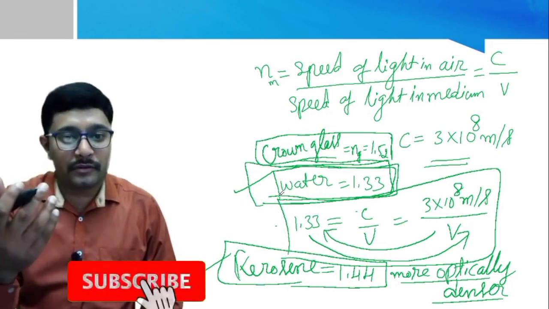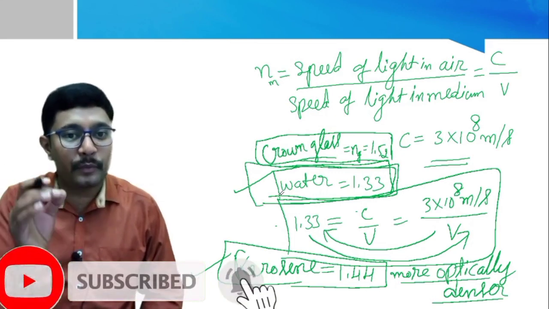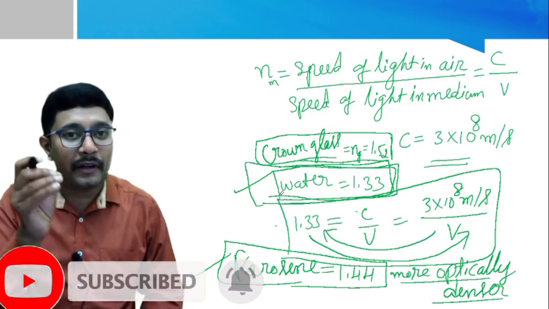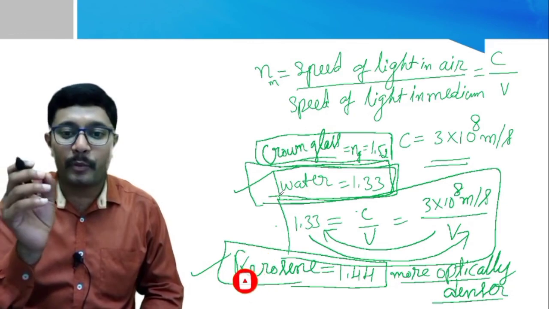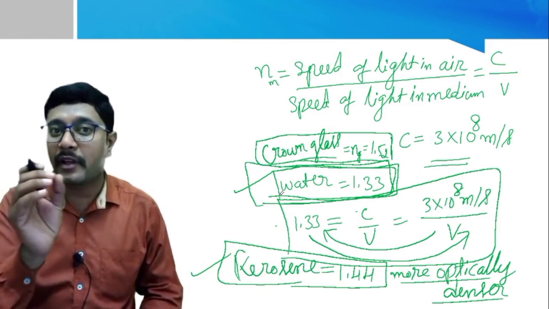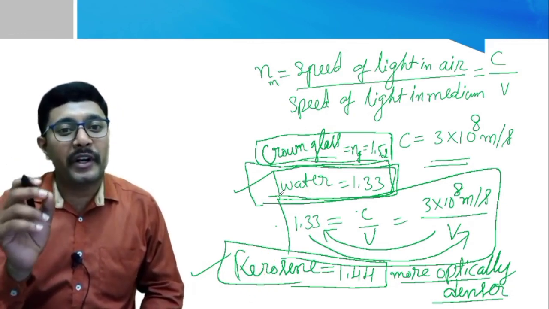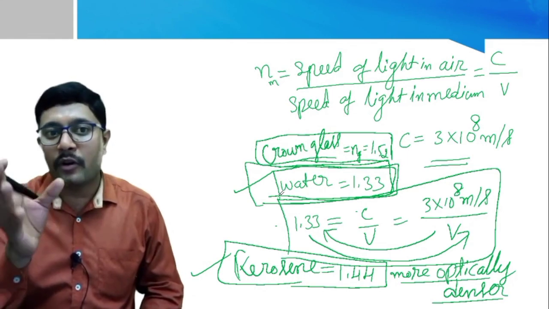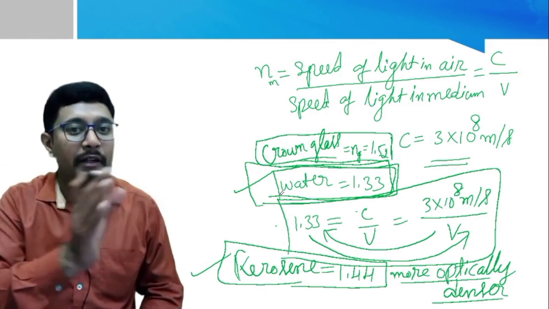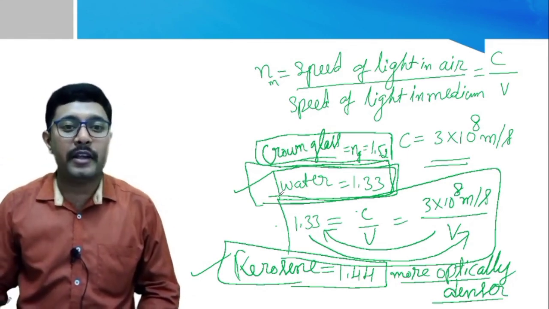It is a ratio, so please note that it is the refractive index. Clear? By using all these things, we will calculate the speed of light in the given medium, or sometimes we have to calculate the refractive index of anything. Clear?